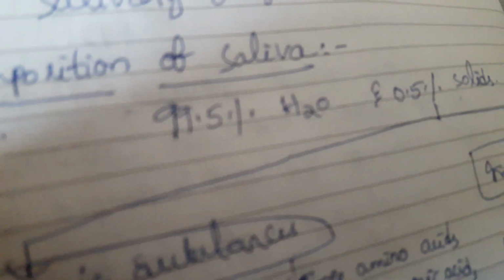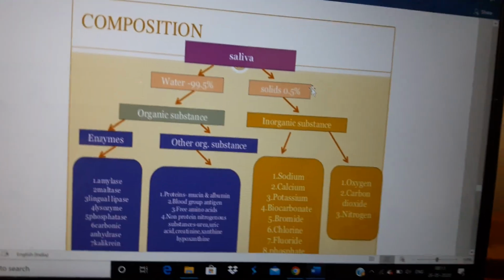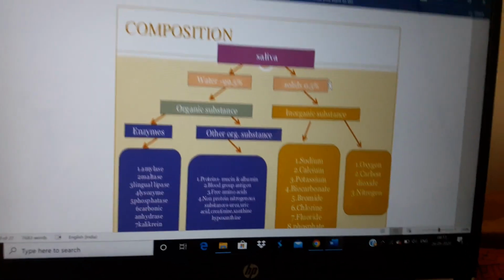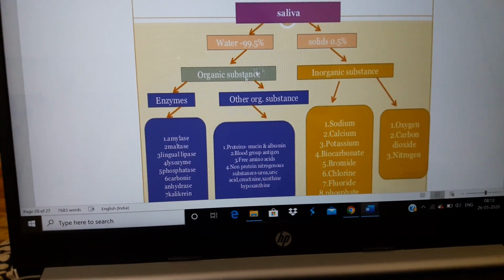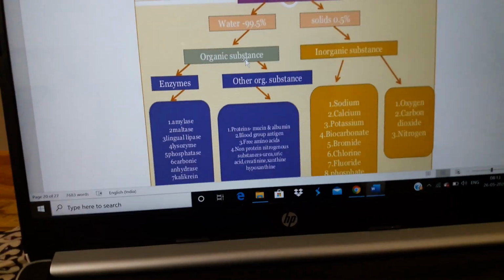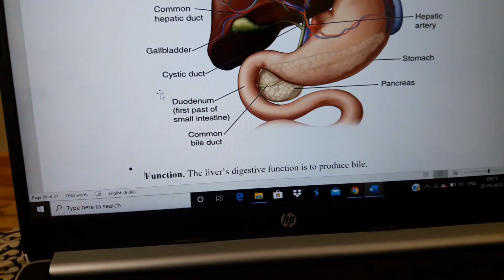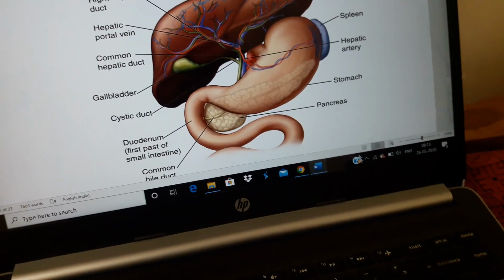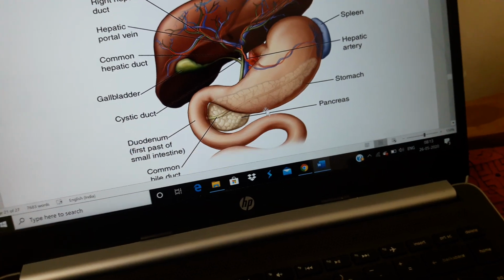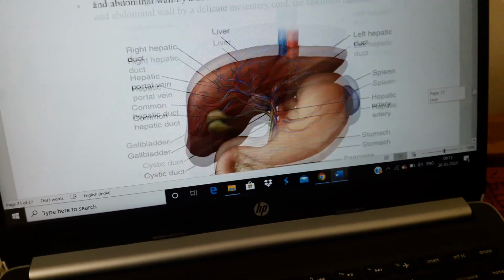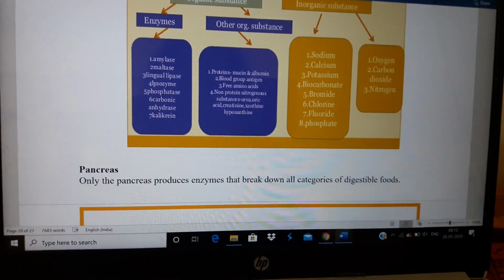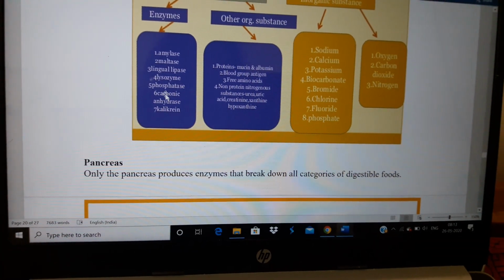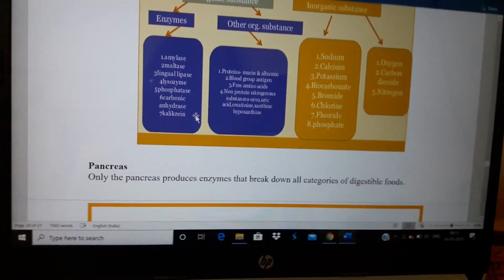So generally we know that, coming to the composition of saliva, 99.5% is water and the remaining 0.5% is solids. In the solids, again, organic substances as well as inorganic substances will be there. First we discuss organic substances, which contain enzymes as well as other organic substances. Enzymes like amylase, maltase, lingual lipase, lysozyme, phosphatase, carbonic anhydrase, and kallikrein.